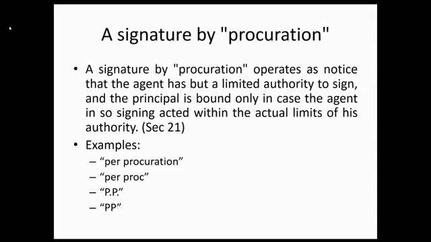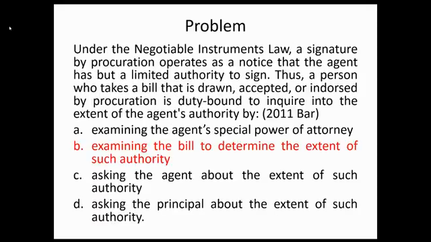Kaya ibig sabihin, pag may nakita ka sa instrument na word "per procuration" or "per proc," warning sa lahat yan na yung agent has a limited authority to sign. At yung principal daw, magiging liable lang if the agent in so signing the instrument is acting within the scope of his authority. Pero take note, required lang kayong i-examine yung face ng instrument kasi hindi kayo required na mag-go beyond the face of the instrument.